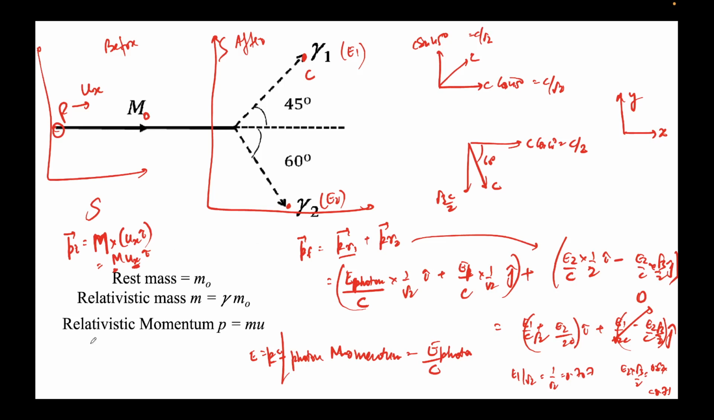So what I can say finally is that mux should be equal to this expression, E1 by c root 2 plus E2 by 2c. So we have got our first expression here, right? But we know E1, we know E2. Sorry, this is c also here, but we don't know. So both of them are unknown.